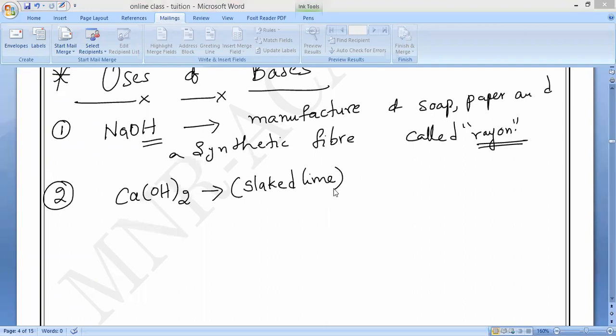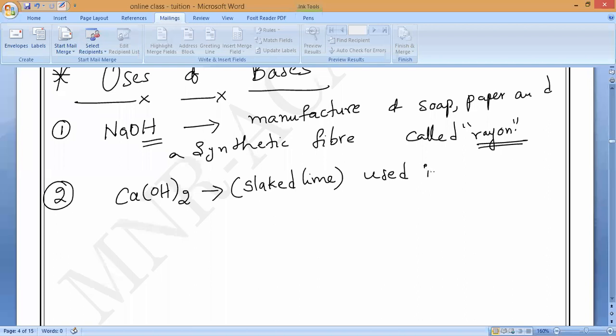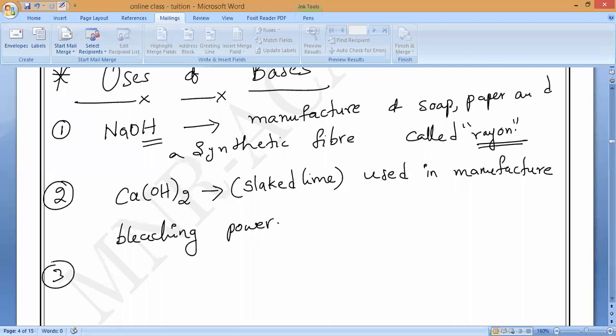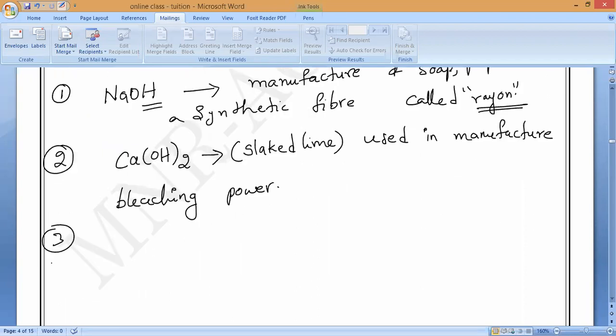Please remember, calcium hydroxide, slaked lime, is used in the manufacture of bleaching powder. We will study this process also in the same chapter. Bleaching powder, please note it down. Each and everything is important.